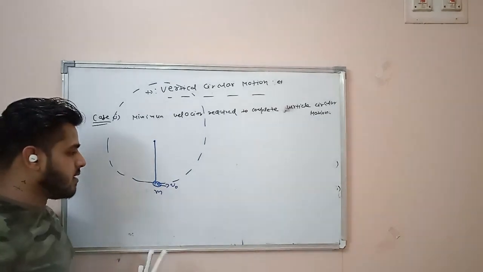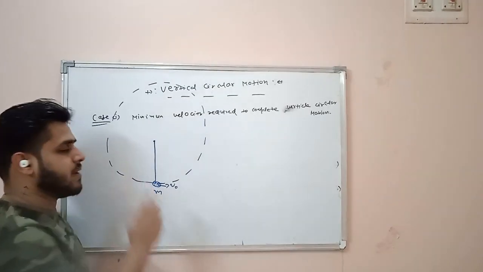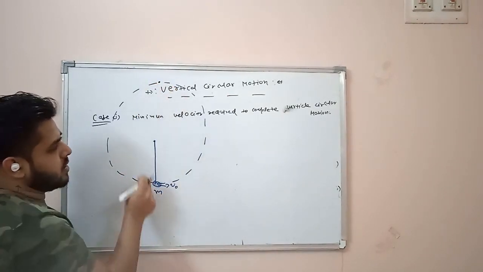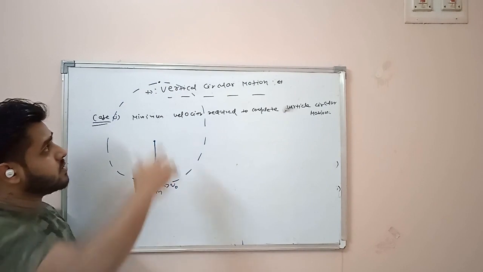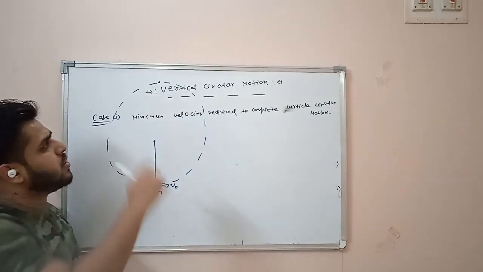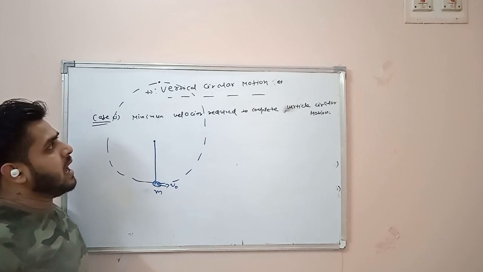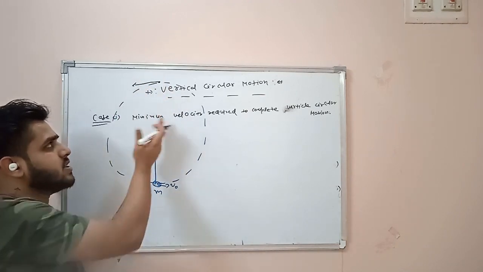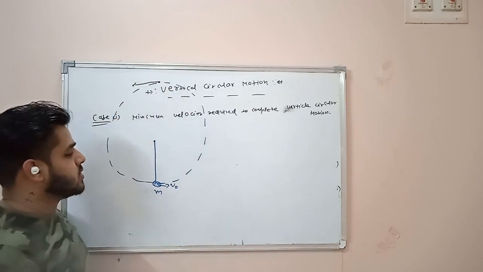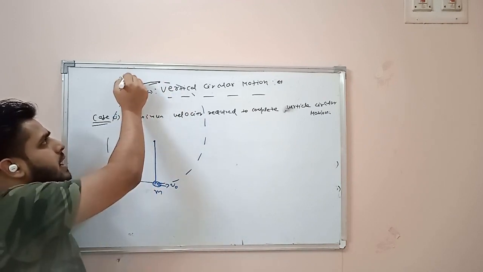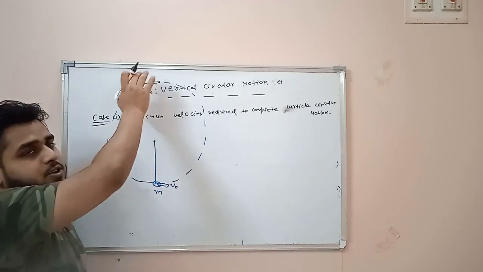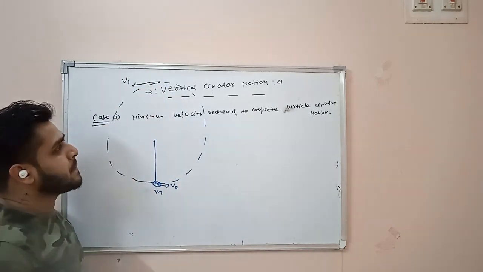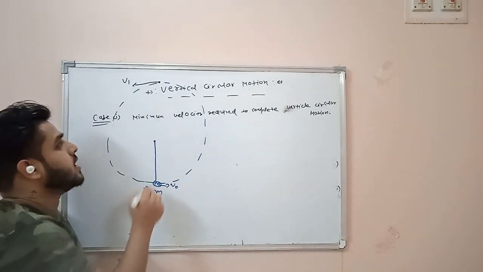So this thing is clear. If this bob of mass m has to complete vertical circular motion, then it needs to cross this point. It will go up to this point and then cross it. At this point some velocity is required so that inertia comes into the picture and the bob moves further in this direction. Let's assume we provide V naught velocity over here, and the velocity at this topmost point is V1. Because of this V1, it will now travel in this direction. Now mark this as point A and this as point B.